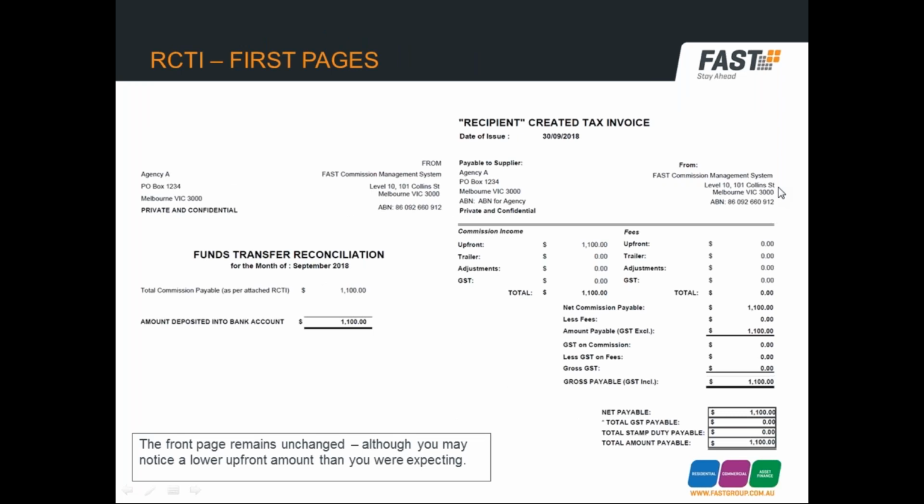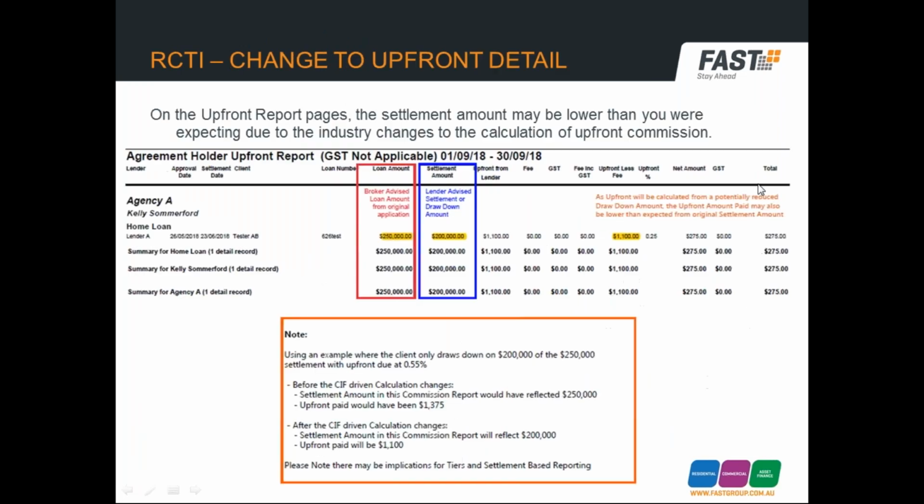These first 2 pages of your RCTI remain unchanged, although you may notice a lower upfront amount than you were expecting. If the client does not fully draw down their home loan, the upfront report page is where you will notice a difference in your RCTI.